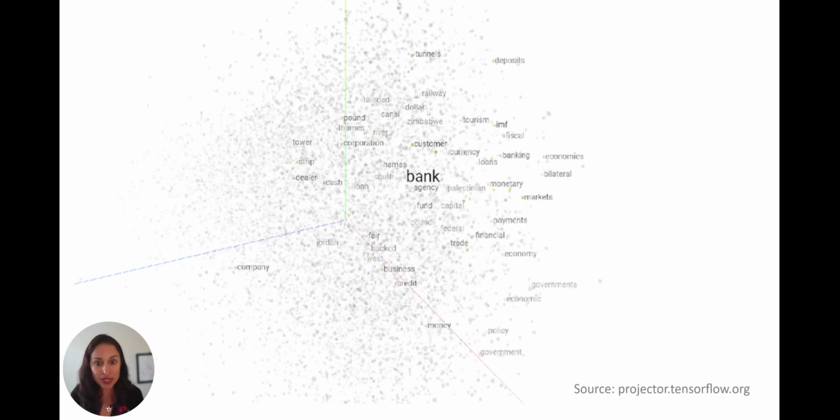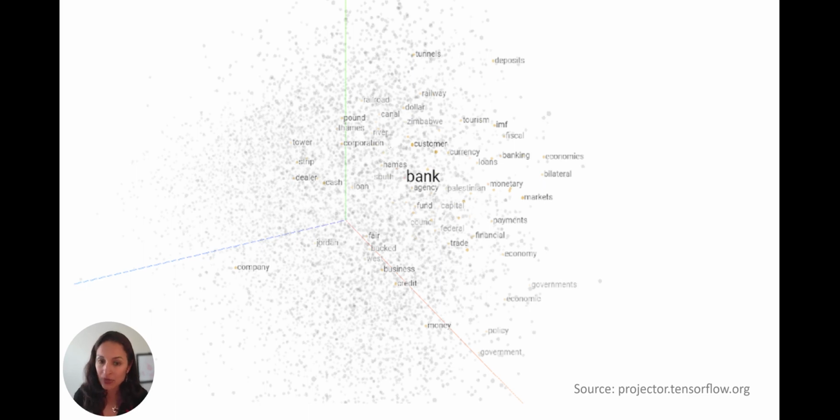Well, the solution is we take this. This is a really cool website where you can project a vector into three-dimensional space for a word and see what other words are close by. And you can see bank is really close to all these money words. But over here we can see river and Thames, right? So if you want bank to mean riverbank, what you need to do is nudge this vector up and to the left a little bit, right?